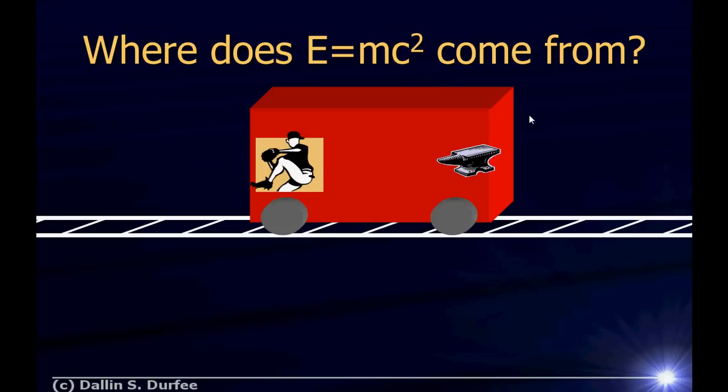So I had this train car, and it had a mass. Let's say it had a mass capital M. Initially, the center of that train car's mass is at 0. But then we moved this anvil. We moved some mass from one side to the other. So initially, we have a mass distribution, but then we move the anvil to the other side of the car, and so now the center of mass within the car is going to move over a little bit.